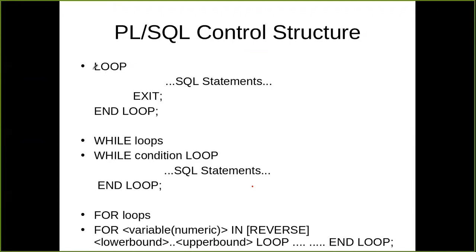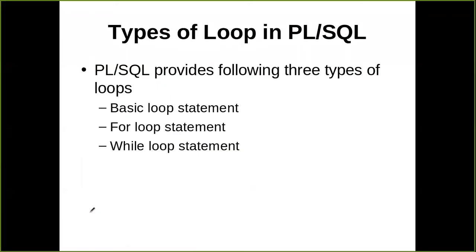So we have three kinds of loops: loop, while, and for. We are going to cover all these loops one by one. The first one, loop, is called the basic loop, then we have the for loop, and then we have the while loop.